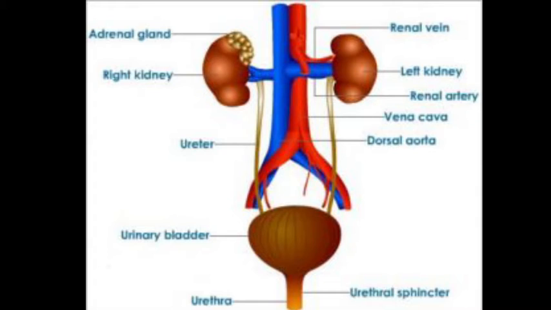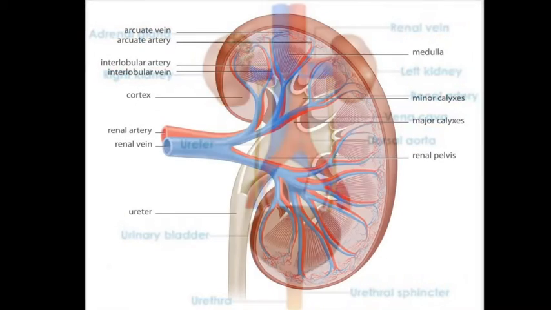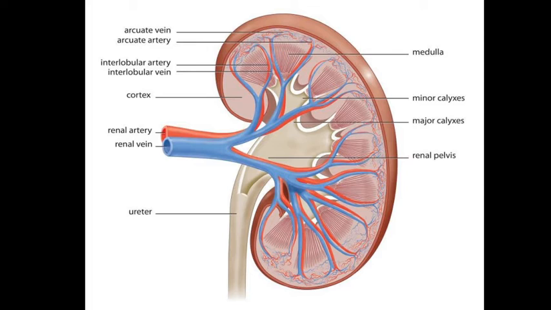If you talk about the kidney, this is the structure of your kidney. Kidneys are located in the abdomen, one on either side of the backbone. The left kidney is positioned higher than the right kidney. Urine produced in the kidney passes through the ureter into the urinary bladder, where it is stored until it is released through the urethra.